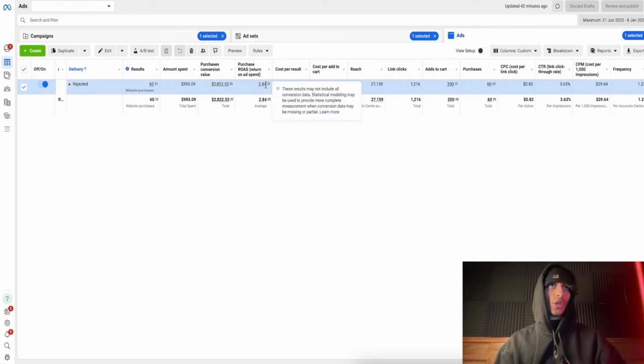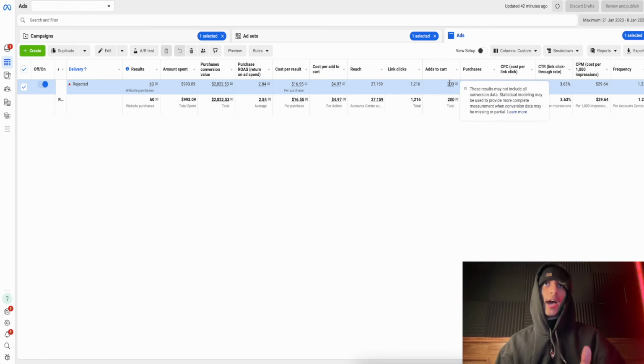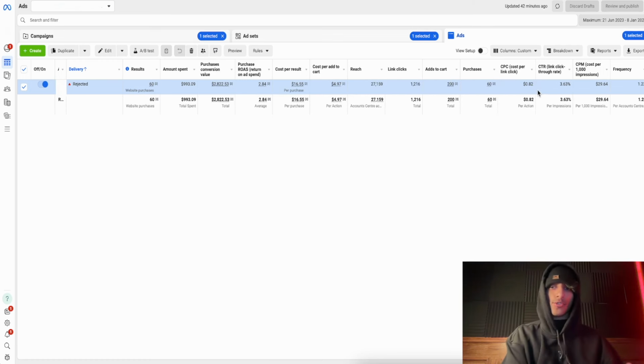All the reports and columns that I have set up here for scaling are set up in a way so I know exactly what I'm looking at. I know I'm looking at link clicks, add to carts, purchases, cost per click. I can see everything in a very linear fashion. I can see how many people we reached, how many of them clicked, how many of them added to cart, what's the CPATC, etc. I can see every single metric, so it's very easy for me to make accurate decisions.